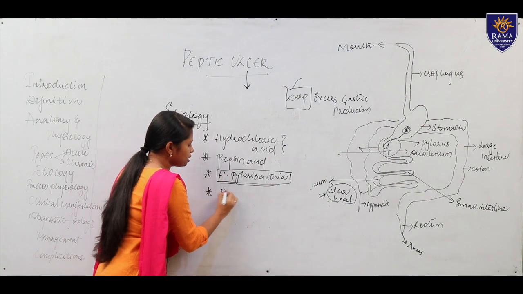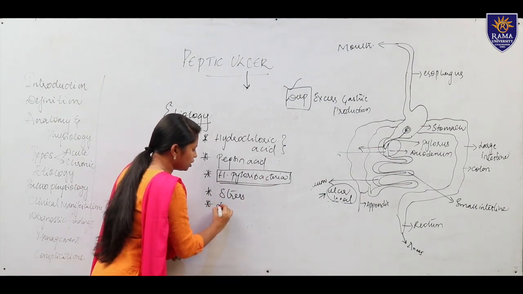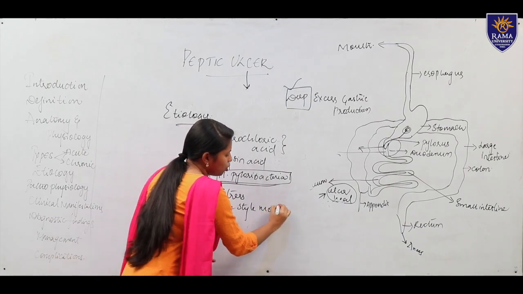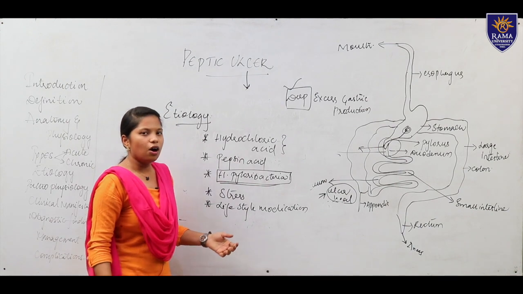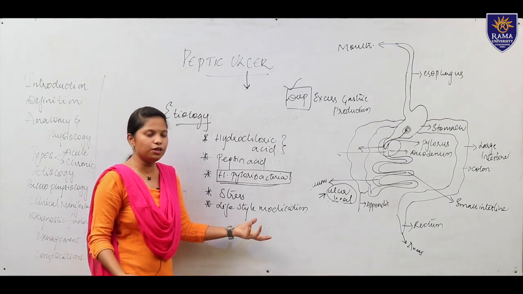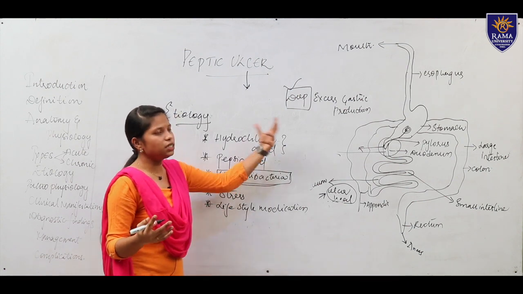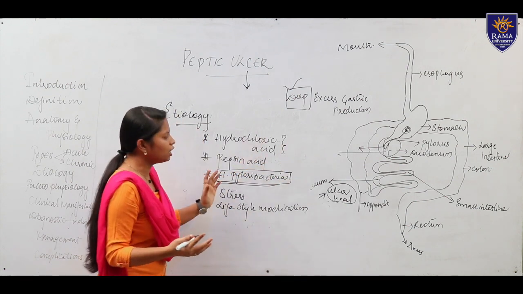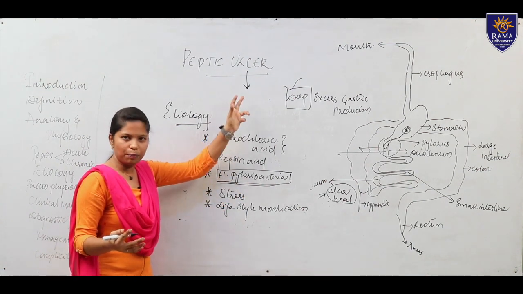Then we have stress, and other causes like lifestyle factors such as smoking, alcoholism, obesity, or excessive spicy foods, or anything else which causes an ulcer, we call other causes. These are the main causes which occur in a patient with a peptic ulcer.